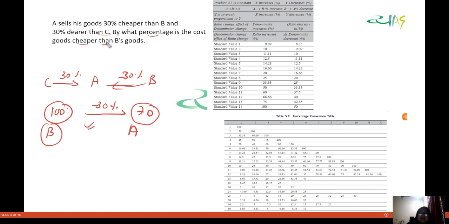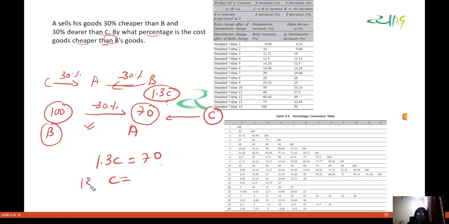And he is selling 30% dearer than C. 30% dearer means this one is 1.3 times of what C is selling. So you have this. 1.3 times of C is what? 70. 1.3 times of C is 70. Fine. So C will be how much? 13 by 10 is equal to 70. So that will be 700 by 13, you will get.